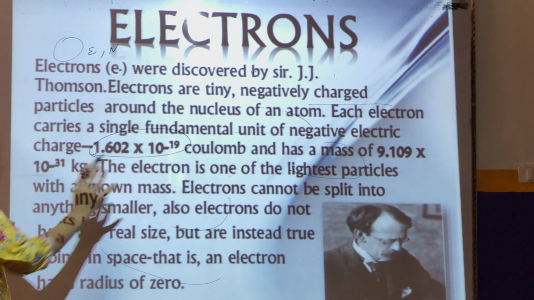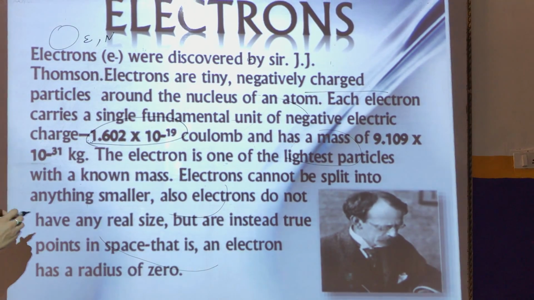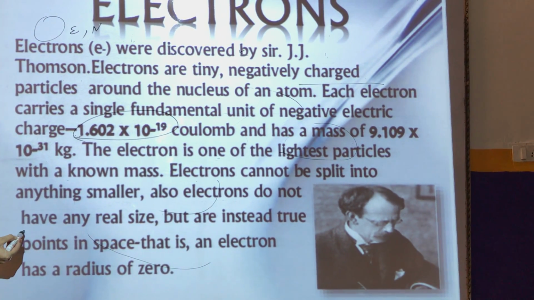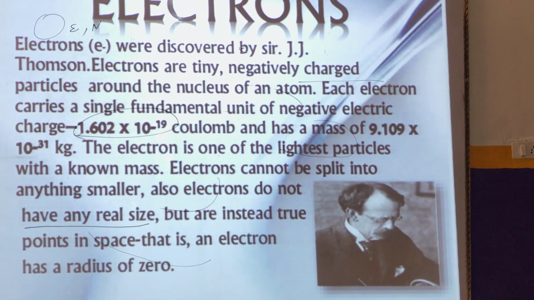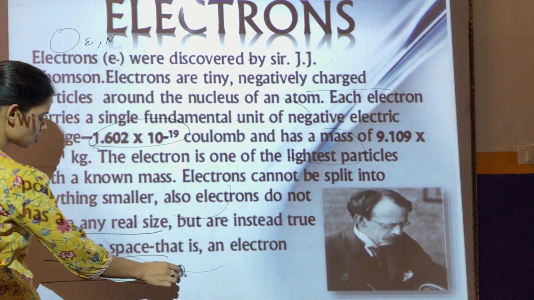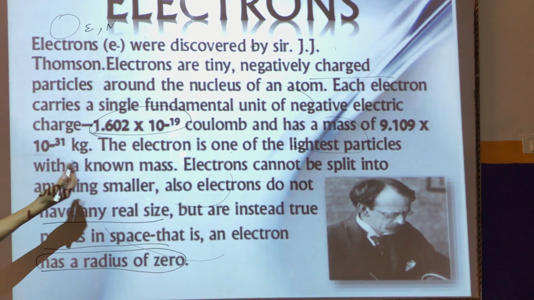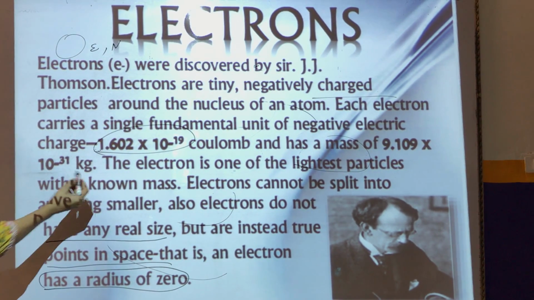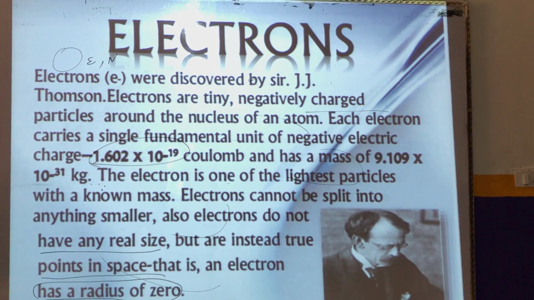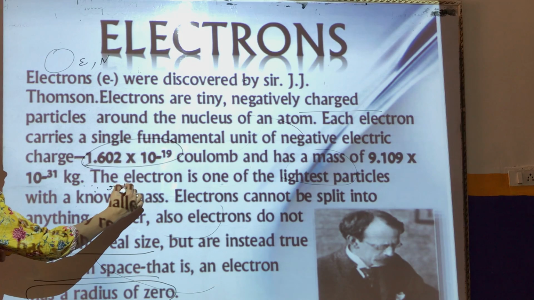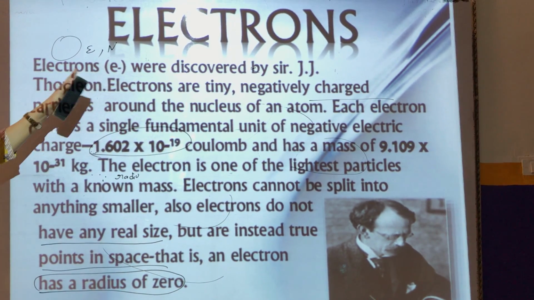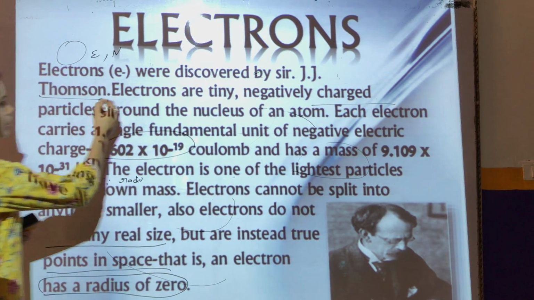The electron is one of the lightest particles with a known mass. Electrons cannot be split into anything smaller. Also, electrons do not have any real size but are instead true points in space, that is, an electron has a radius of 0. They just have mass, they don't have any size. They just take little points in space, so we cannot tell the radius or the diameter of electrons.